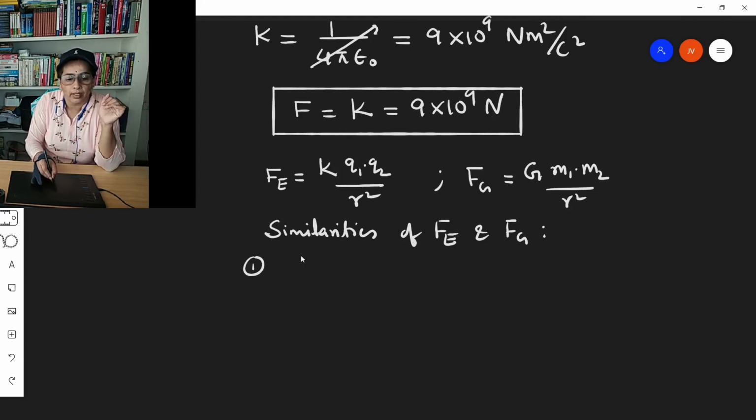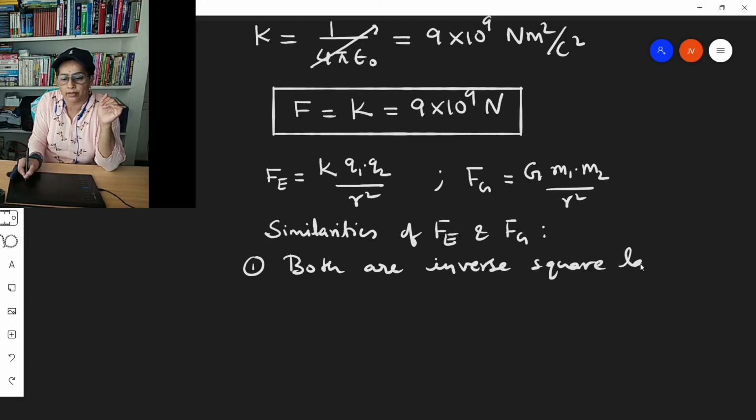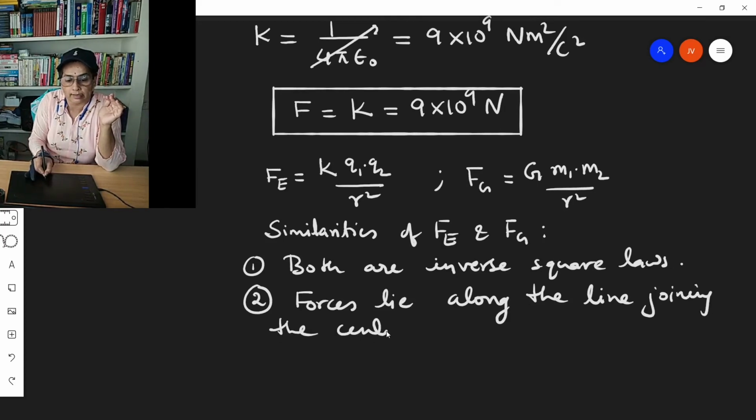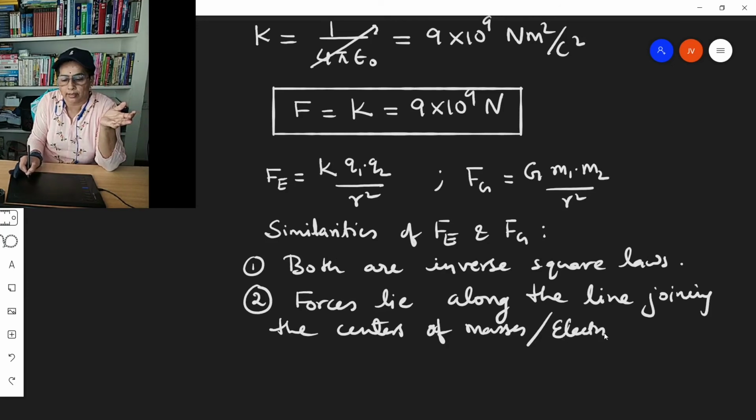One, both are inverse square laws. Two, both the forces lie along the line joining the centers of the masses or electric charges.